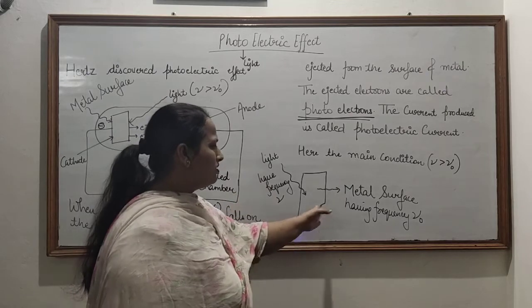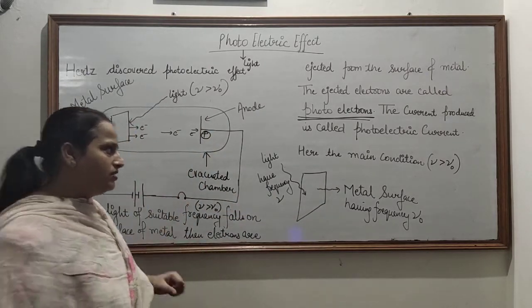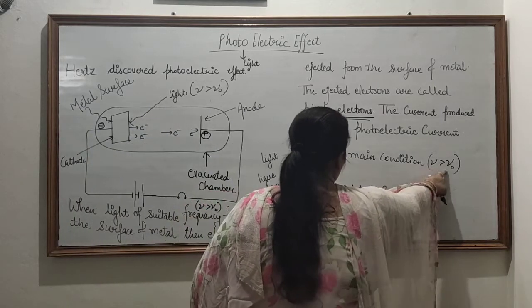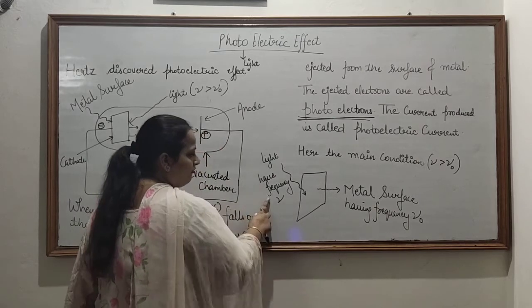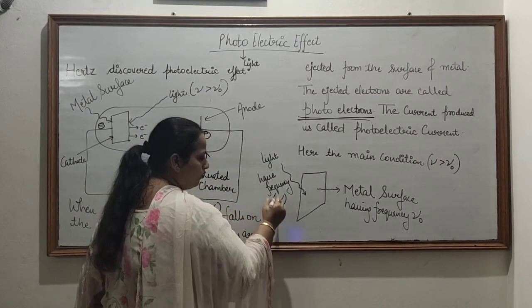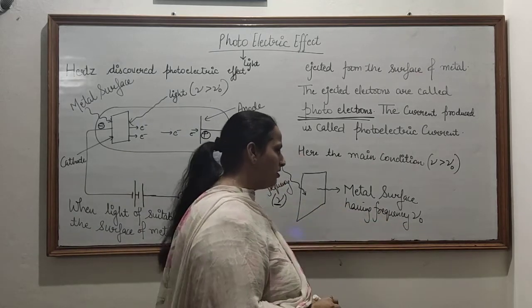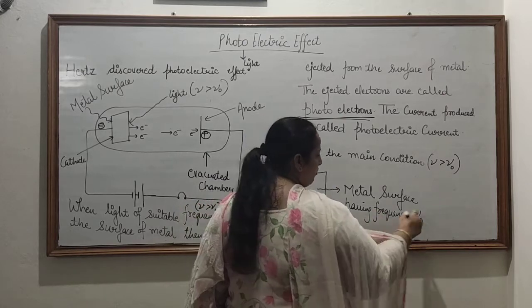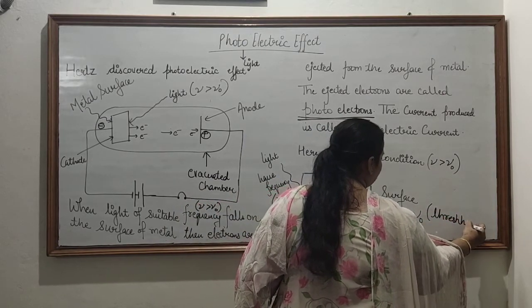So why will electrons move out from this metal surface? The main condition is nu is greater than nu naught. As we know, the light has frequency nu, and the metal surface has frequency nu naught. The frequency of the metal surface is called the threshold frequency.